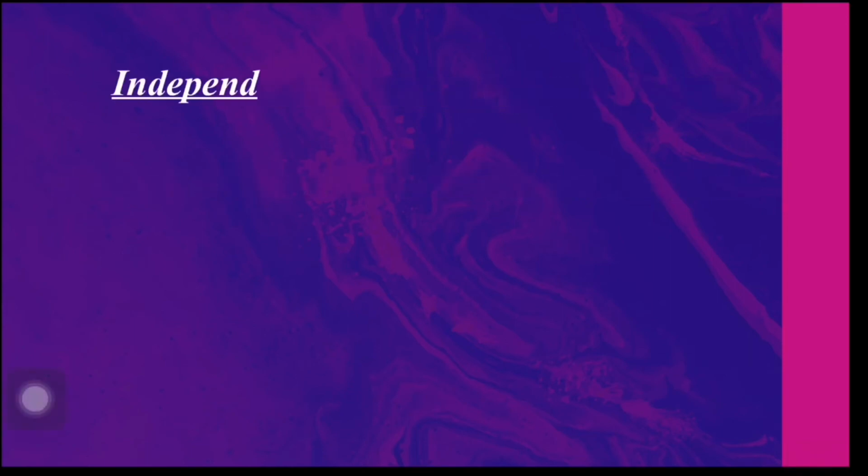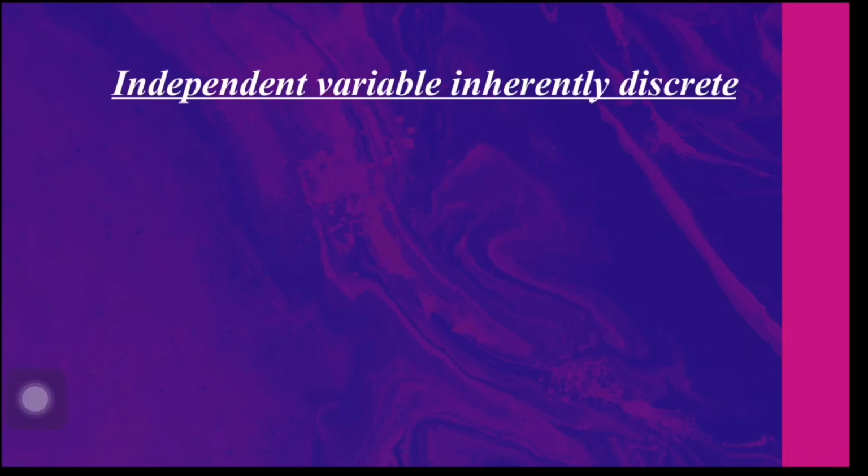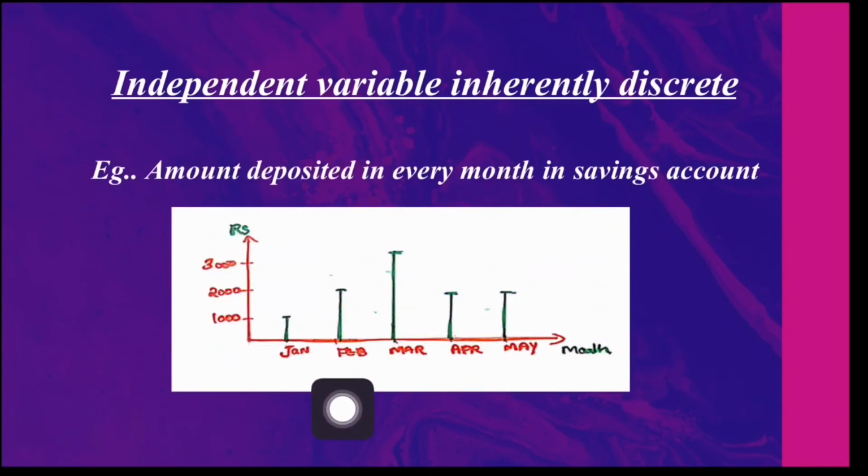In the first type, the independent variable is inherently discrete. Consider this waveform. It represents the amount deposited every month in a savings account. Along the x-axis is the month, that is another form of time, and along the y-axis the amount deposited. Now look at this point. Is there any value assigned for this point of the time axis? No. What about this? Here it is defined as 1000. What about this? No. Thus, the signal is defined only at discrete instances of time. That is why it is known as a discrete time signal.